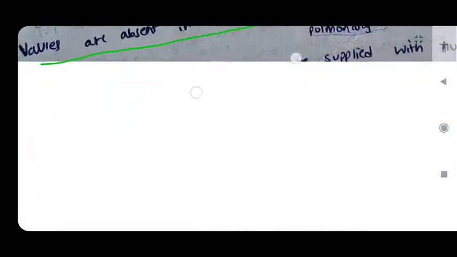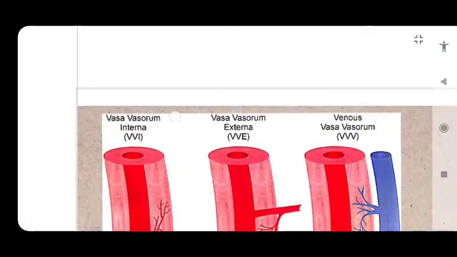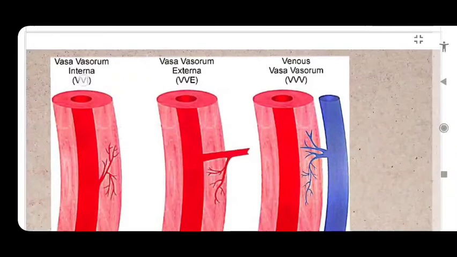I can show you diagrammatically here. This is the vasa vasorum interna, the vasa vasorum externa, and the venous vasa vasorum. You can see this is the internal vasa vasorum, which means it is directly supplying the tunica intima and the inner part of the tunica media. Here you can see the vasa vasorum externa, which supplies the tunica externa and the outer part of the tunica media. Venous vasa vasorum will take the deoxygenated blood